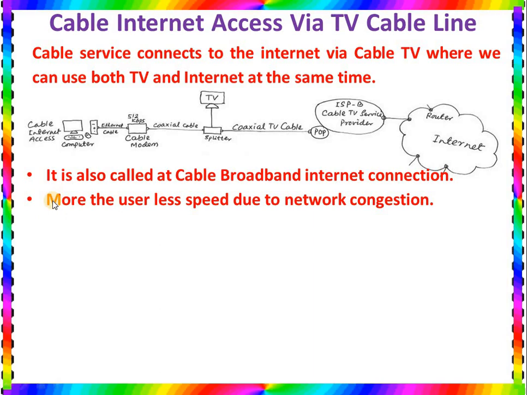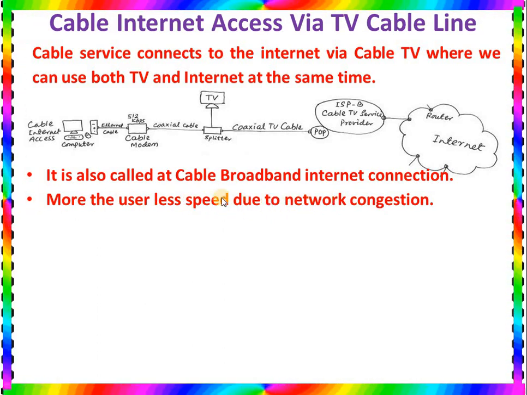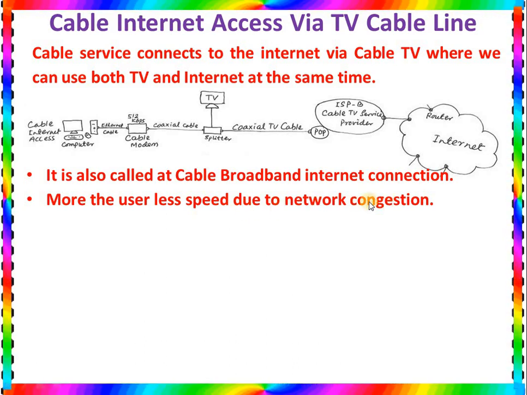More the user, that means if many people use the network at the same time, then the speed will be less because of network congestion. Because many people use it at the same time, the network becomes jammed. If less user, then you can find the internet is very fast.